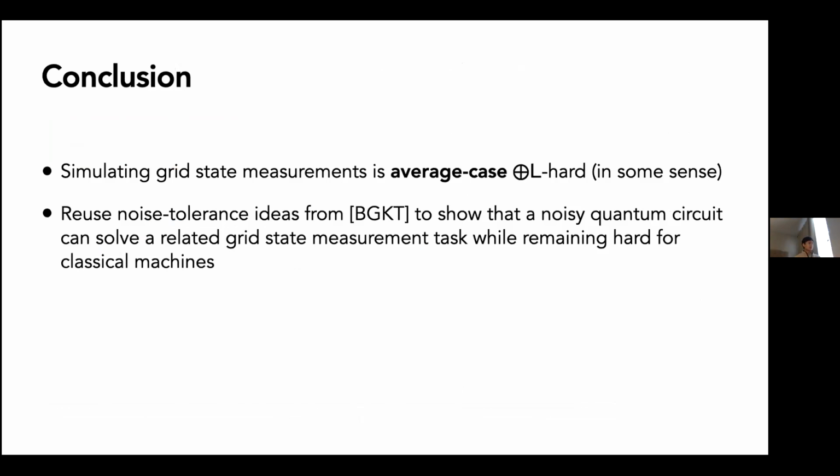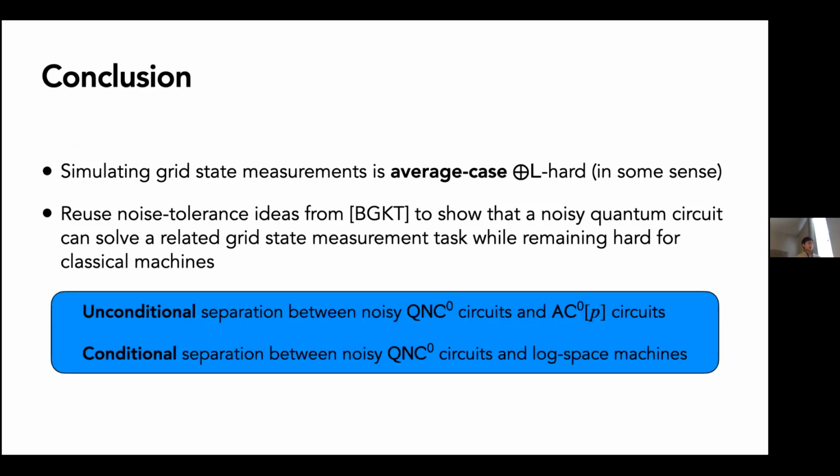Okay, so I'll conclude. The main technical result is that simulating grid state measurements is average case parity-L hard in some sense. We can reuse some of the noise tolerance ideas from BGKT. I didn't show many of those, but basically we use these ideas to show that a noisy quantum circuit can solve a related task, while the task remains hard for classical circuits or classical machines. And this gives us two things. One is an unconditional separation between noisy constant depth quantum circuits and AC0P circuits. The second is a conditional separation between noisy constant depth quantum circuits and log space machines.